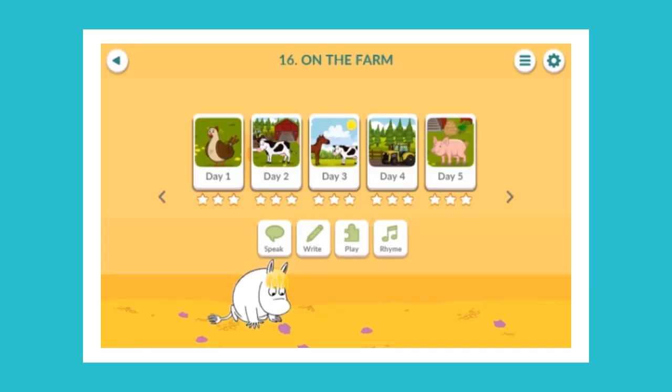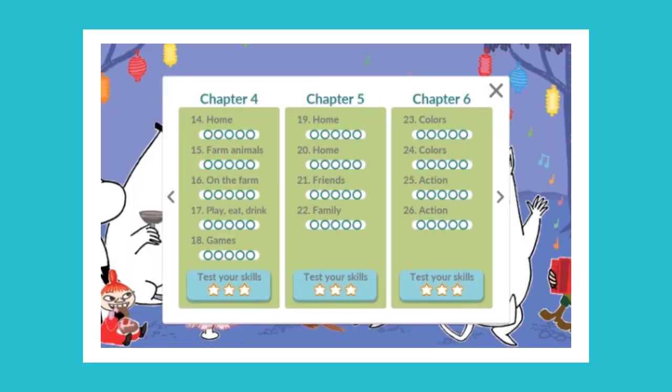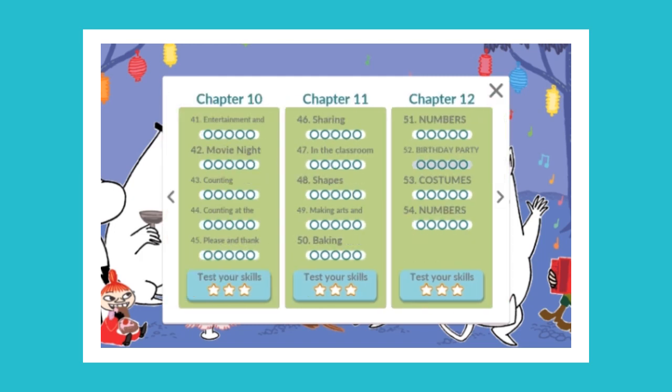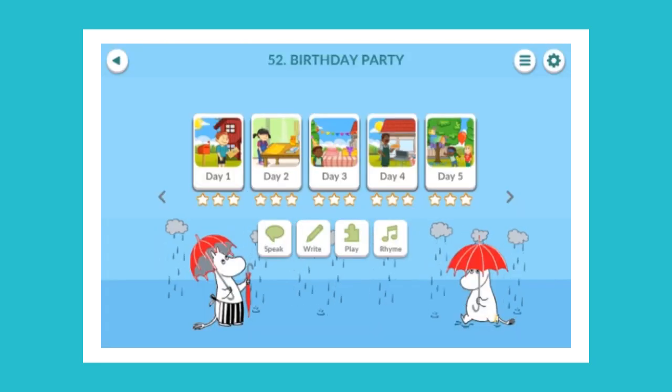Songs are great for language learning, and children absolutely love them. So throughout the application, we built a storyline focusing on two children, Lily and Tommy, and their friends. And the more language children learn, the more complex the stories also become. So here's an example. This week's theme is birthday party, and the first couple of days introduce the vocabulary that children need in order to understand the story.